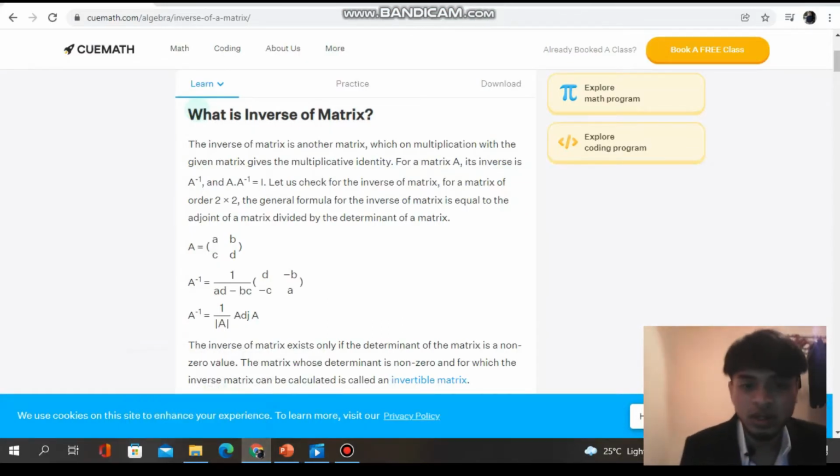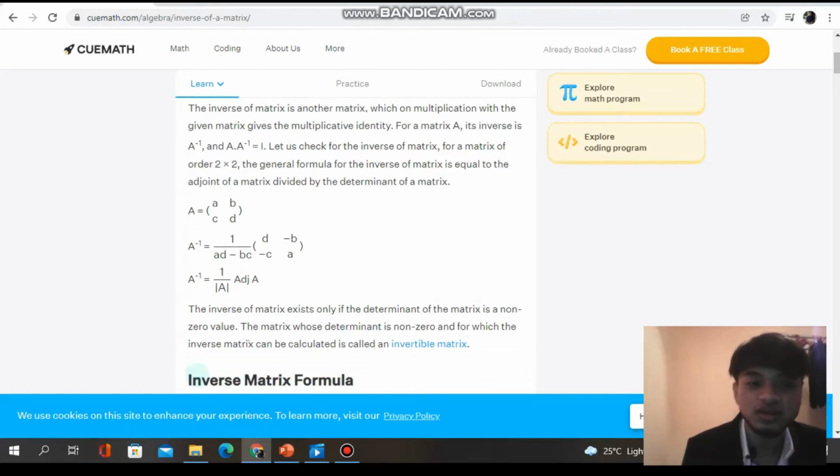As you can see here, I have done research on this web page. The inverse of a matrix is another matrix. For a matrix A, its inverse is A negative 1. The general formula for the inverse of a matrix is equal to the adjoint of the matrix divided by the determinant of the matrix. So this is the formula of the inverse using the adjoint matrix.